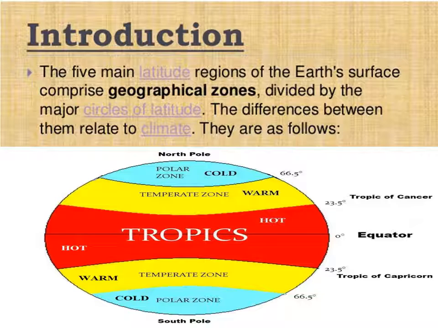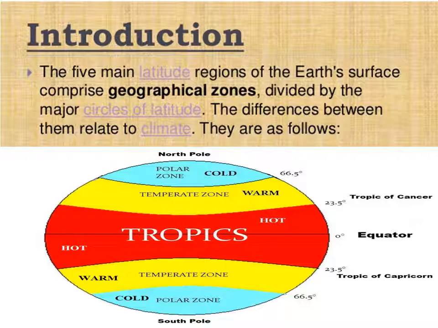What are they, children? Five, yes. In our book five are there: Arctic Circle, Tropic of Cancer, Equator, Tropic of Capricorn, Antarctic Circle. See, 66 and a half degrees north is the Arctic Circle.